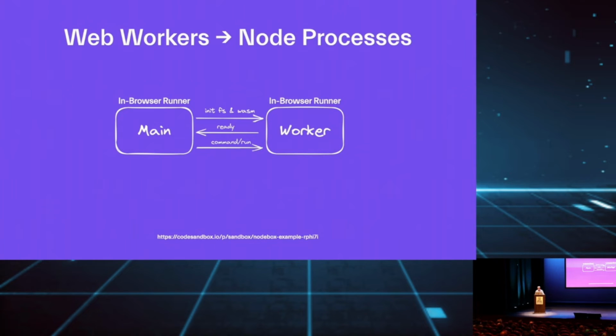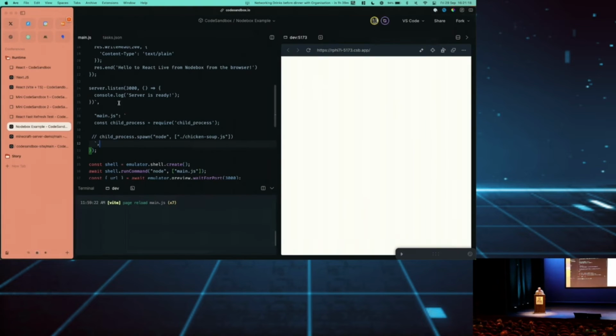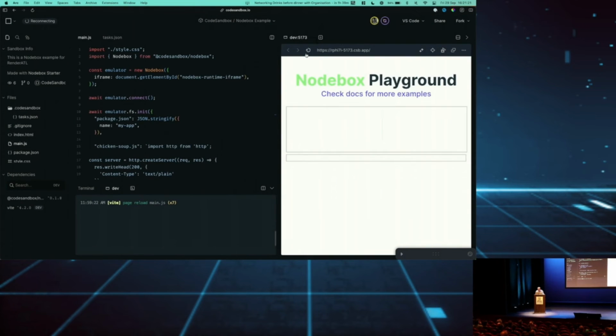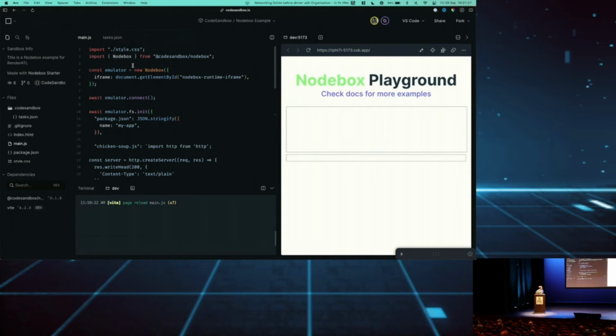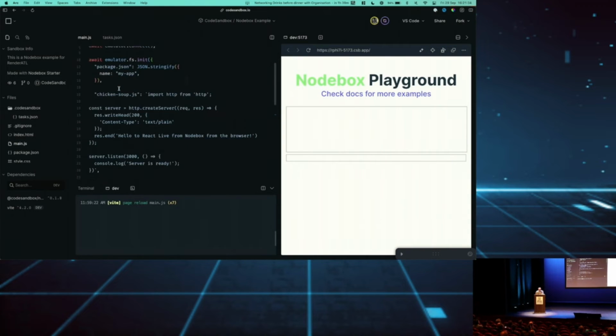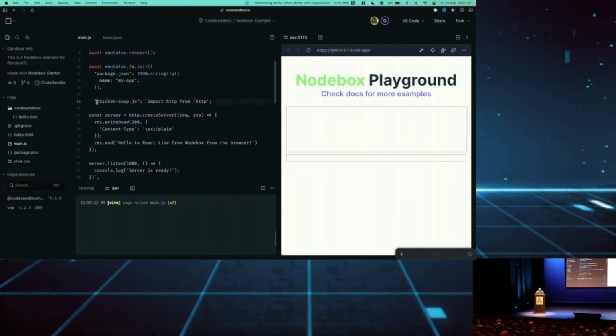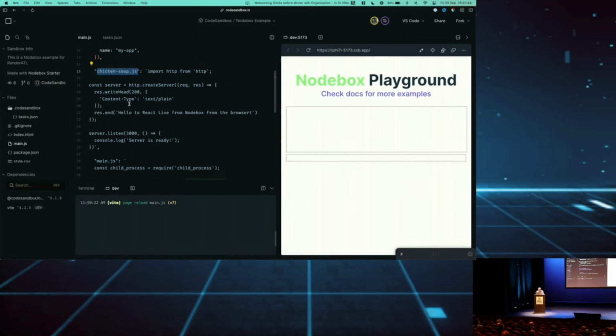So this part, I also have a little demo of this, because this is called Nodebox now. You refresh so that you have it here. And I'm showing this also in a CodeSandbox demo. Here you have Nodebox imported from Nodebox, and then we connect to the emulator, and we initialize a file system with package.json, main.js, and the most important logic is in chickensoup.js, as it always is. And in chickensoup.js it starts an Express server or HTTP server.